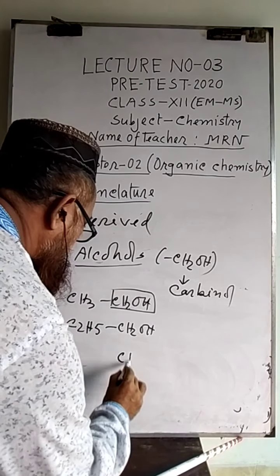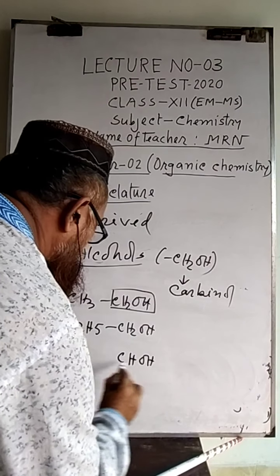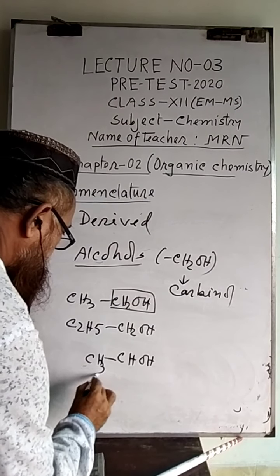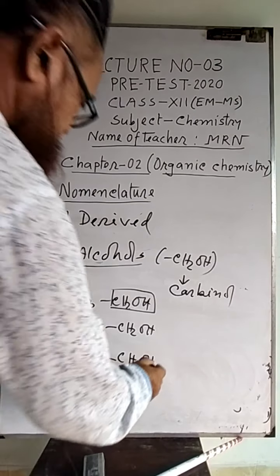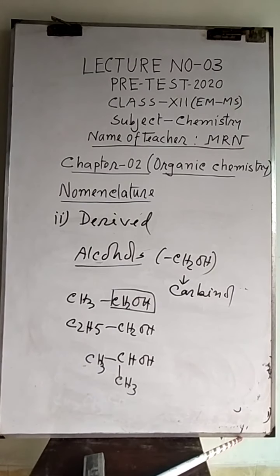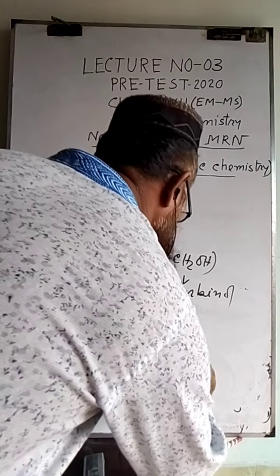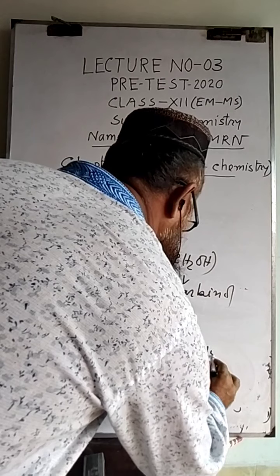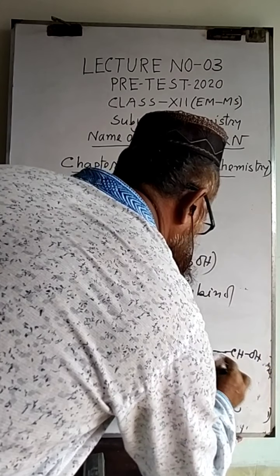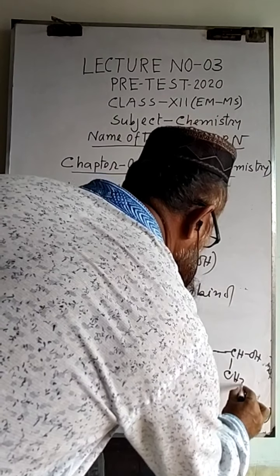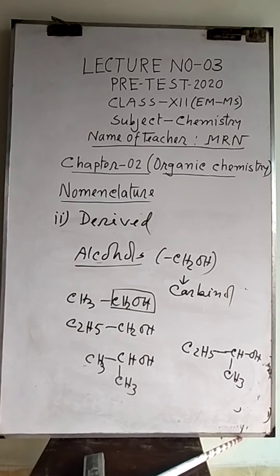Another one, dimethyl carbinol, centering this one. Another one, this one is ethyl methyl carbinol.